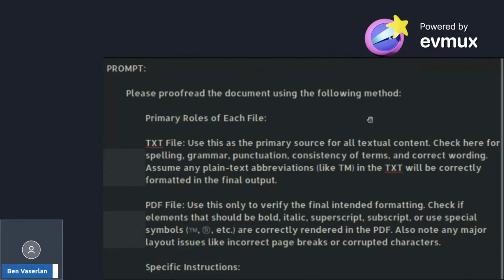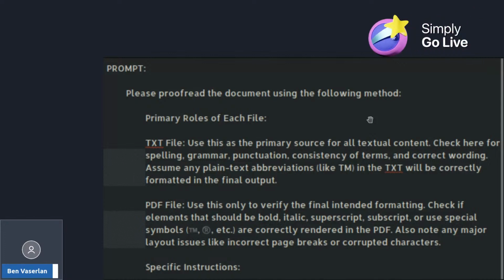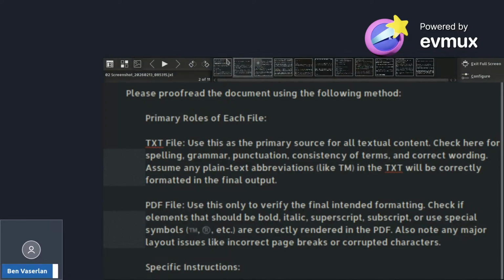PDF file: use this only to verify the final intended formatting. Check if elements that should be bold, italic, superscript, subscript, or use special symbols, TM, R in a circle, etc., are correctly rendered in the PDF. Also note any major layout issues, such as incorrect page breaks or corrupted characters.